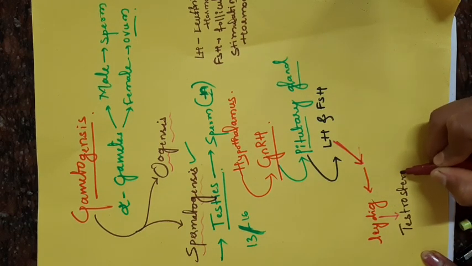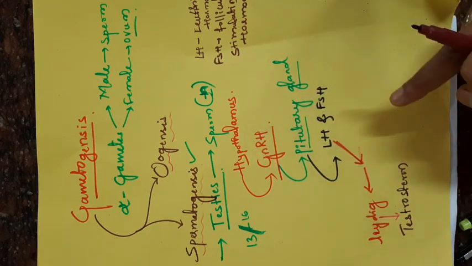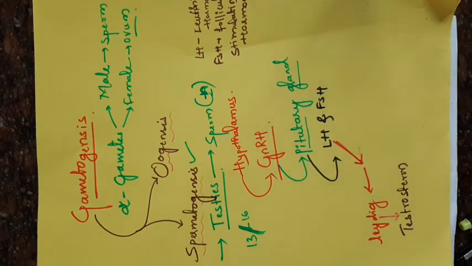Testosterone. While discussing the testes, I told that the Leydig cell produces the hormone called testosterone or androgen, which is stimulated by the LH. This sequence is very important. The hypothalamus releases gonadotropin releasing hormone to the pituitary gland, which releases the LH, which stimulates the Leydig cells to produce testosterone. Okay. Then what is the function of testosterone?